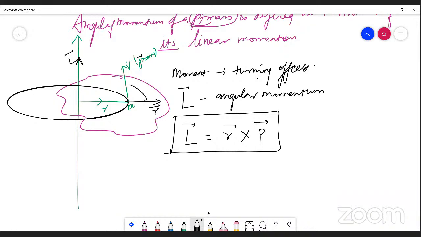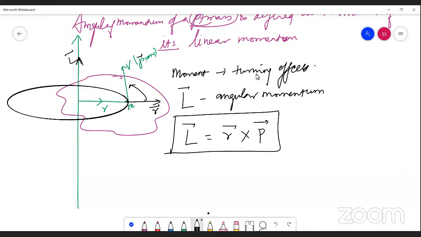R vector rotating towards this momentum vector P vector will produce an L vector, the third vector, in the upward direction. So if R vector undergoes a rotation towards P vector, then L vector will be acting in the upward direction. So L vector equals R vector cross P vector. This is giving you the moment of linear momentum.